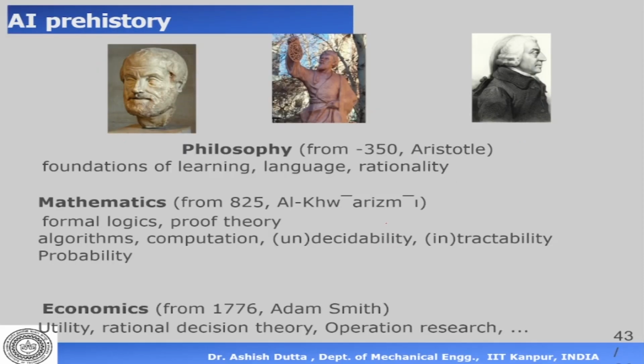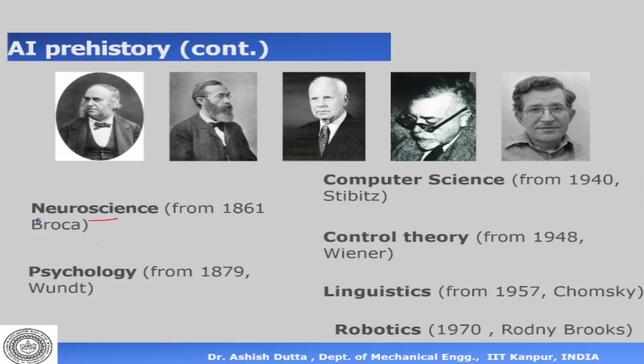Now, if you look at AI, essentially AI is not only one subject, it is an amalgamation of many, many subjects together. And AI has been around for a very, very long time. It's not like AI was just invented a couple of years back. Something like automation is thousands of years old. Similarly, AI is also thousands of years old. AI is made up of these subjects: philosophy, right from the time of Aristotle, where Aristotle asked the question of foundations of learning, rationality, language, then mathematics, then economics, then we have neuroscience, psychology, computer science, control theory, linguistics, robotics.